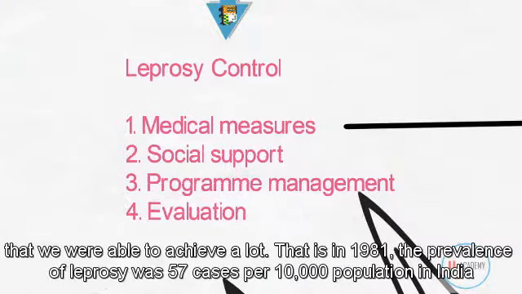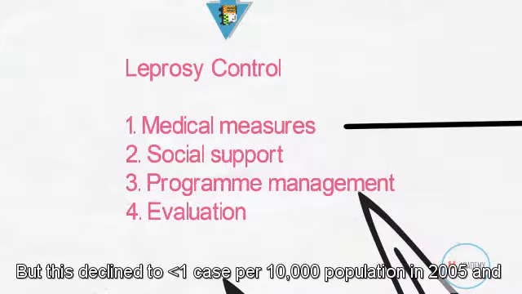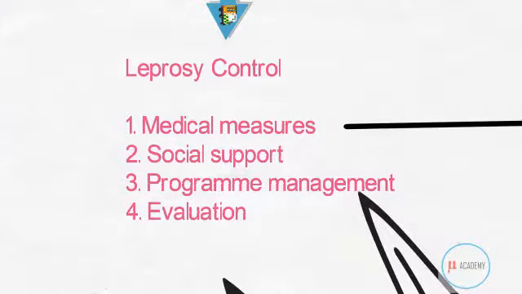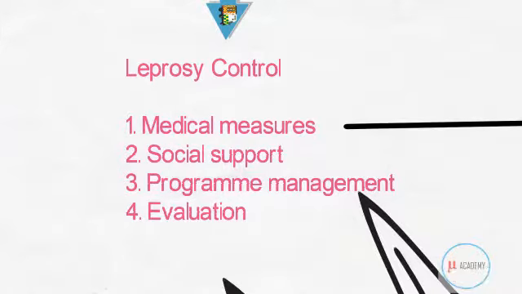In 1981, the prevalence of leprosy was 57 cases per 10,000 population in India, but this declined to less than 1 case per 10,000 population in 2005. And that's how we were able to achieve elimination of leprosy.